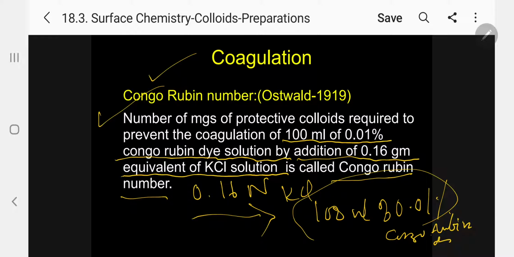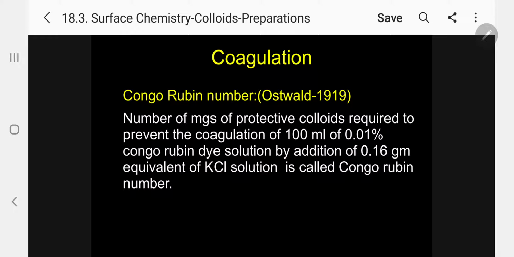If you add this, the Congo-Rubin salt will get precipitated. In order to prevent this, we have to add protective colloids. We already know the protective colloid is added in terms of milligrams, so we call it the Congo-Rubin number. Please follow.